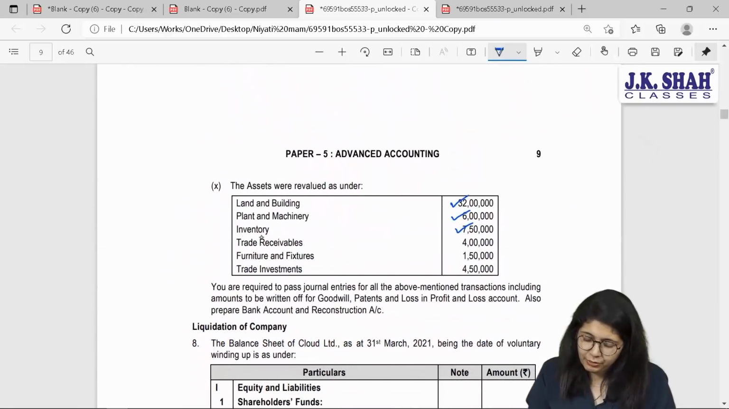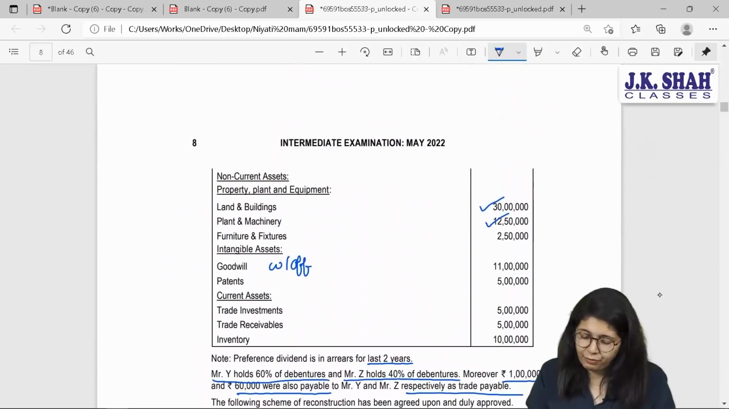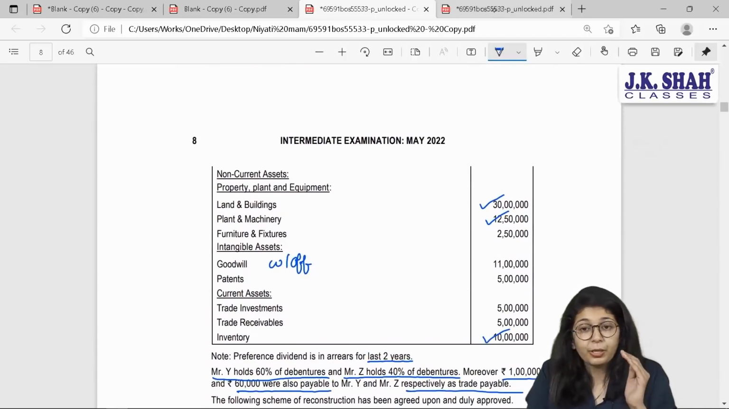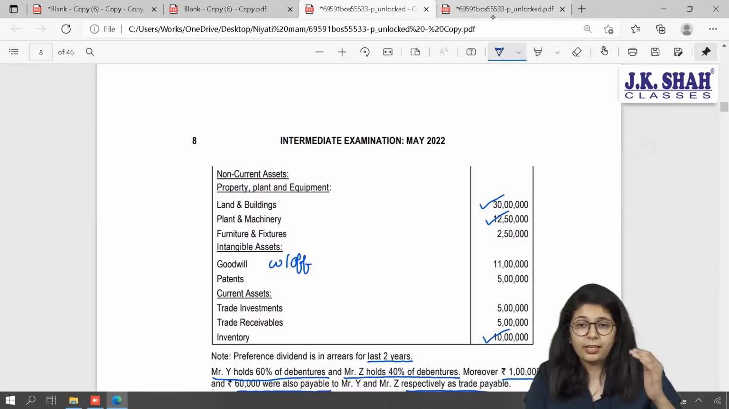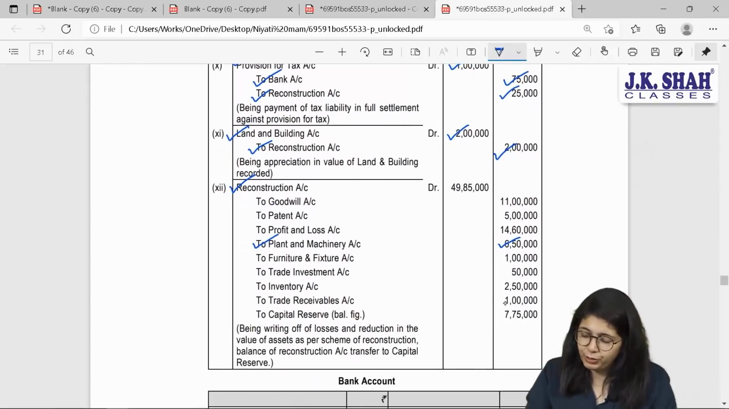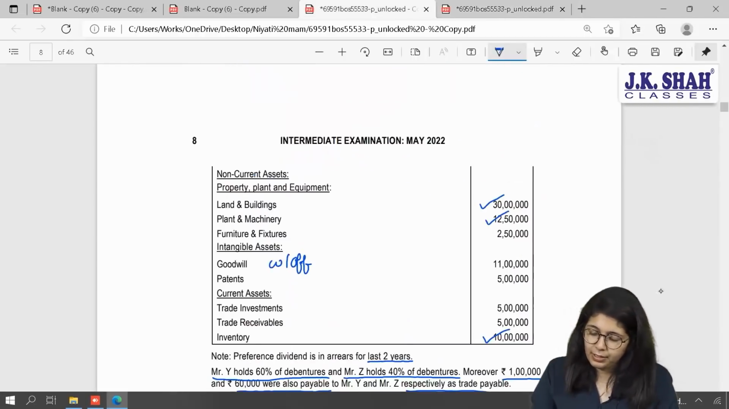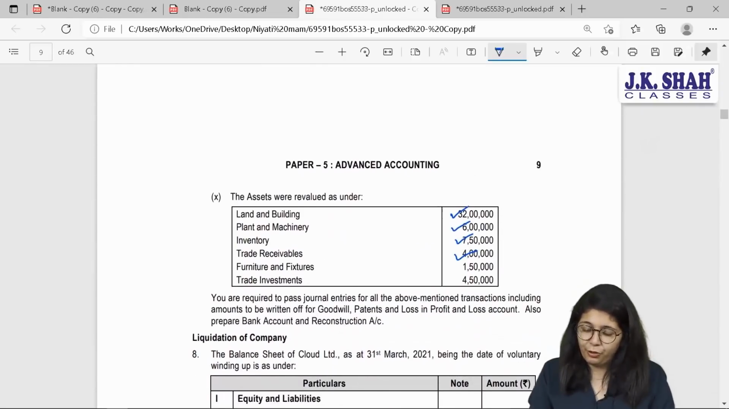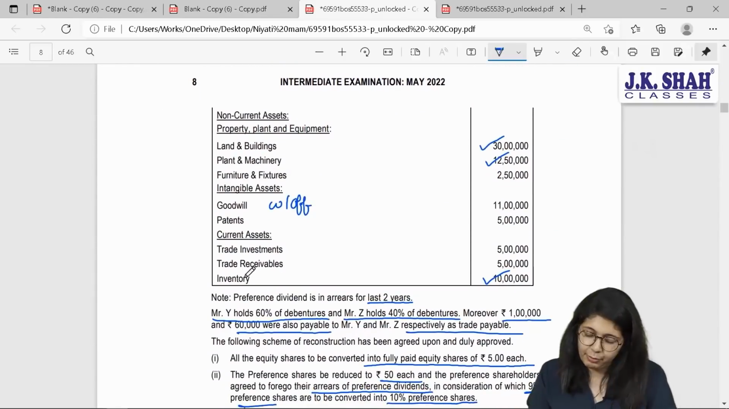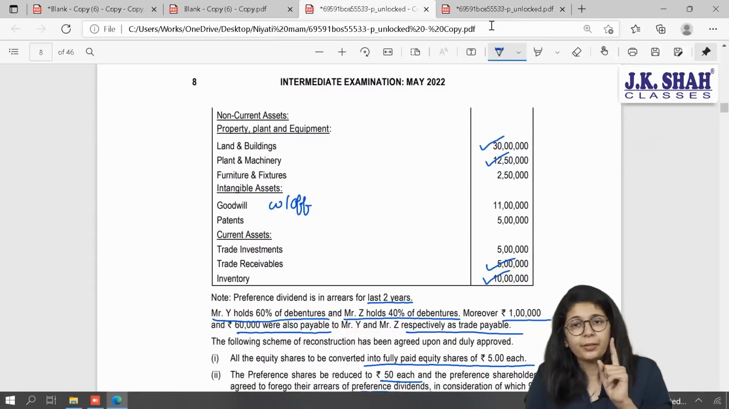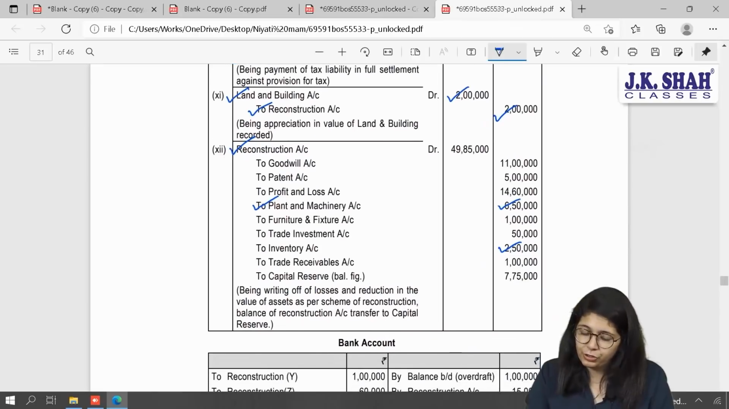After that, next item given is inventory should be brought at 7 lakh 50. What is the present value of inventory? 10 lakhs. So I'll have to reduce it by 2 lakh 50,000. 10 lakh debit. I want it to be 750 debit. So I will credit it by 250. Next item given is 4 lakh rupees should be the value of trade receivable. Okay, trade receivable given over here is 5 lakhs. Bring it down to 4 lakh, that is revalue it by 1 lakh, downward revaluation. So over here trade receivables 1 lakh.